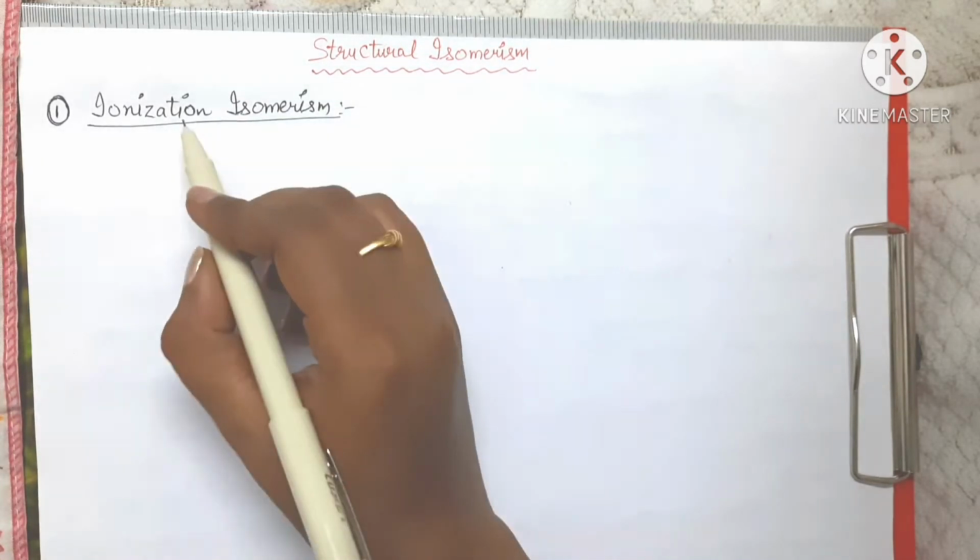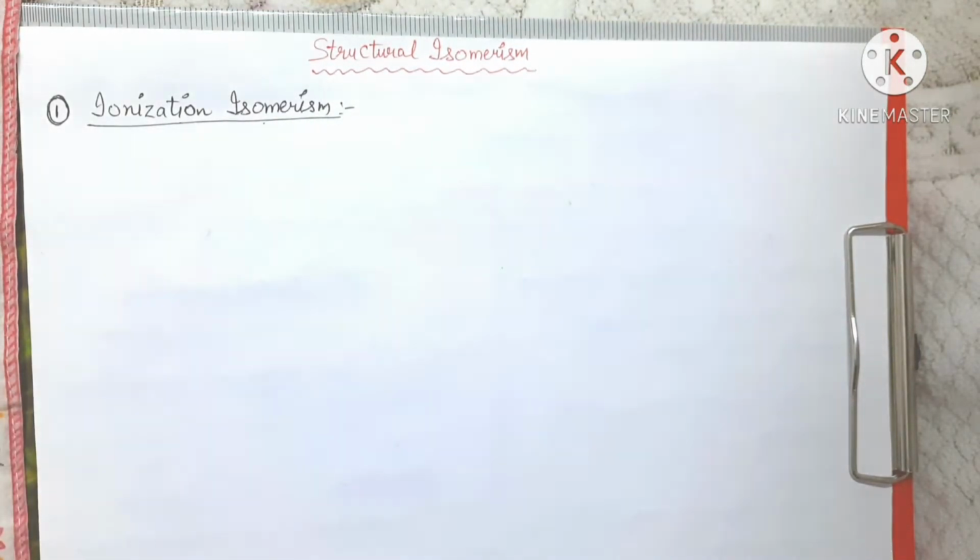So in the previous video of coordination chemistry, we were discussing isomerism and we also did the classification of the isomerism. Basically the broad classification of isomerism was structural isomerism, or you can say constitutional isomerism, and second was stereoisomerism. So today we are going to discuss structural isomerism. And the first type of structural isomerism is the ionization isomerism. So first we are going to discuss the ionization isomerism.